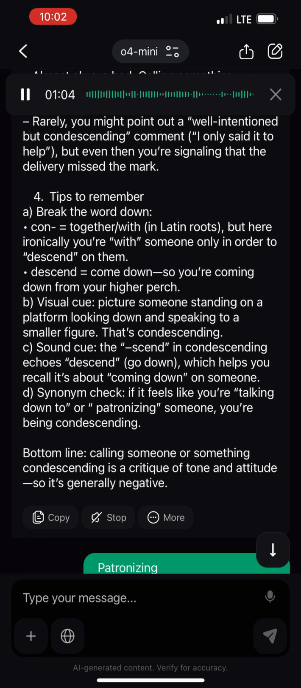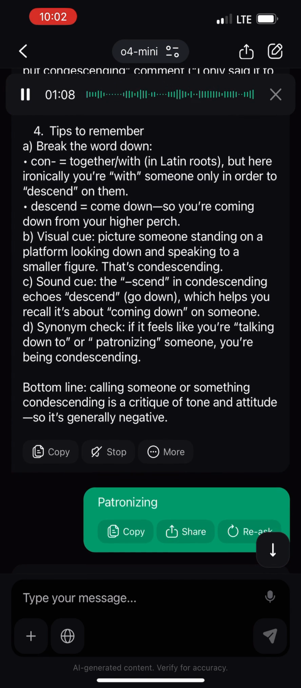That's condescending. C. Sound cue. The "send" in condescending echoes descend, go down, which helps you recall it's about coming down on someone. D. Synonym check. If it feels like you're talking down to or patronizing someone, you're being condescending. Bottom line, calling someone or something condescending is a critique of tone and attitude, so it's generally negative.